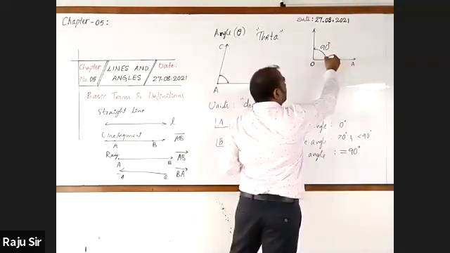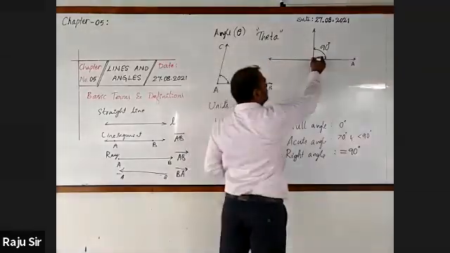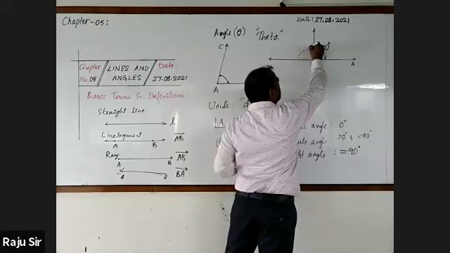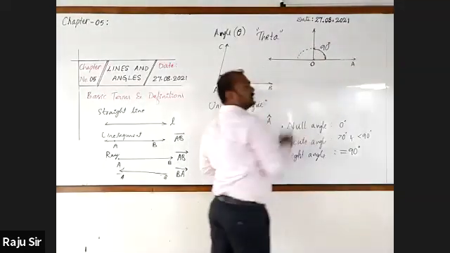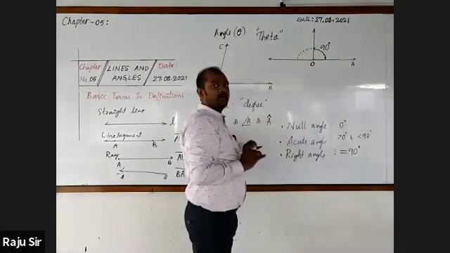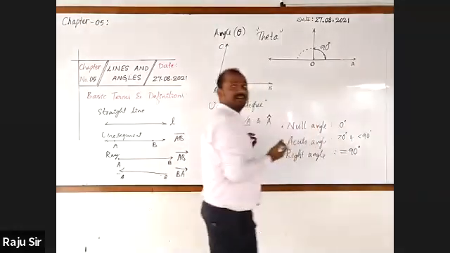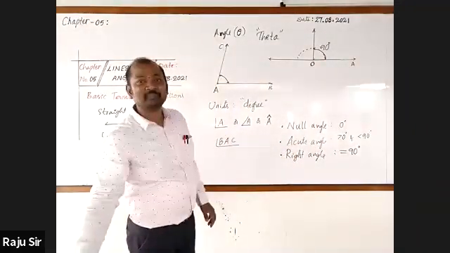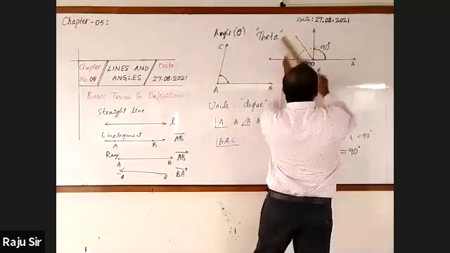Now look at the board. Here I am drawing a straight line. What is the measurement from here to here? 90 plus 90, total 180 degrees. Let me show you an angle.